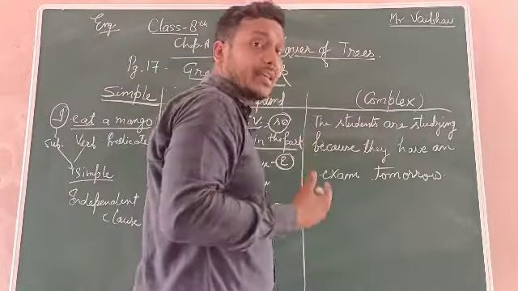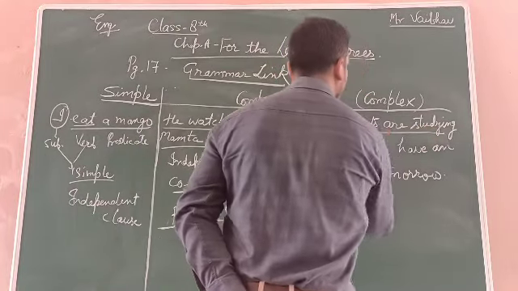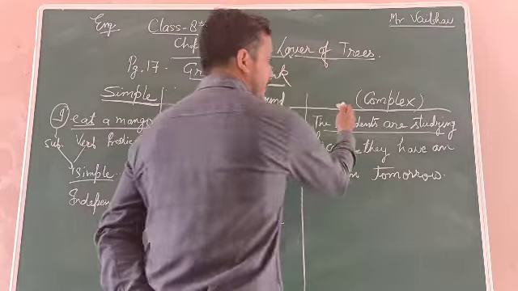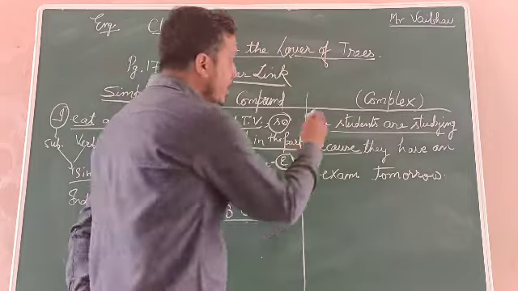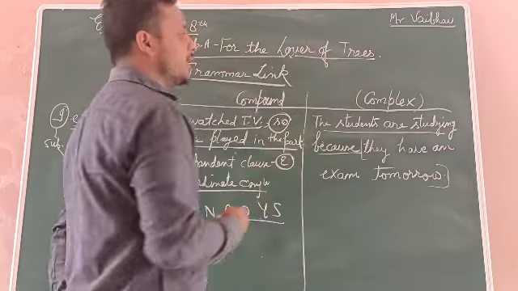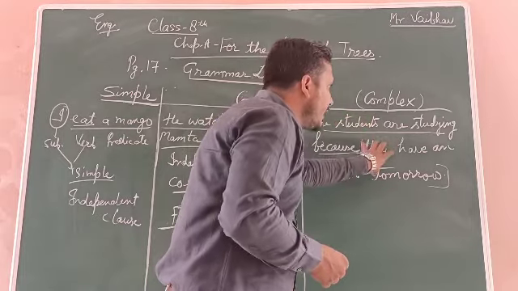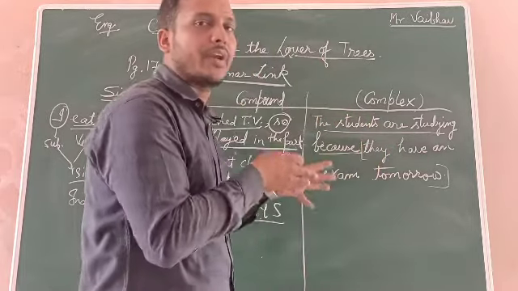Now complex. See, complex matlab hi jatil, complex one. The students are studying because पढ़ रहे हैं, क्यों पढ़ रहे हैं? This sentence depends on that: they have an exam tomorrow. If I write only this one, they have an exam tomorrow, the meaning is fulfilled. But this sentence needs this one to fulfill its meaning.